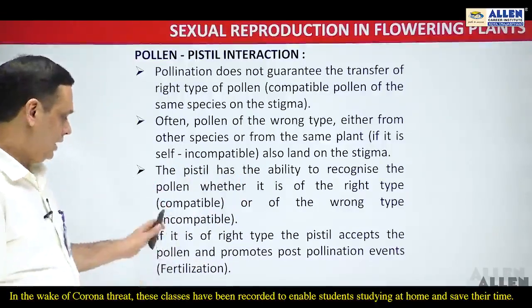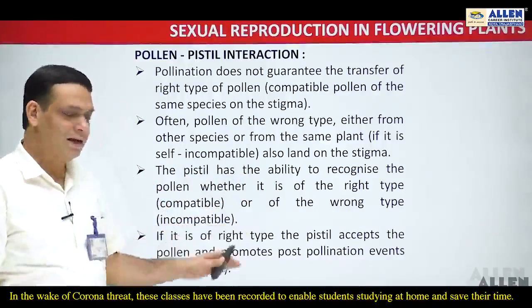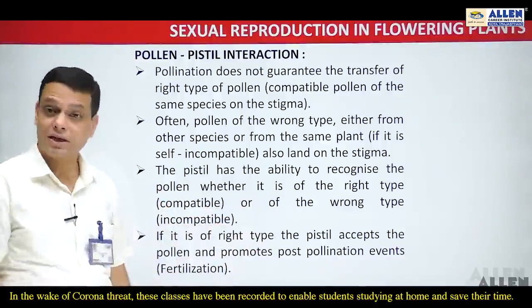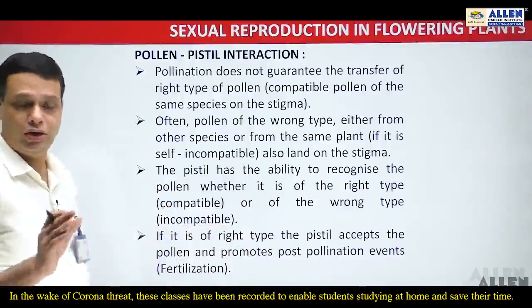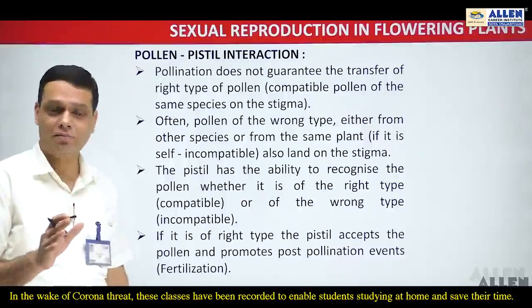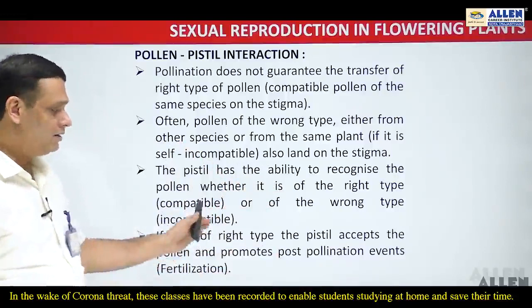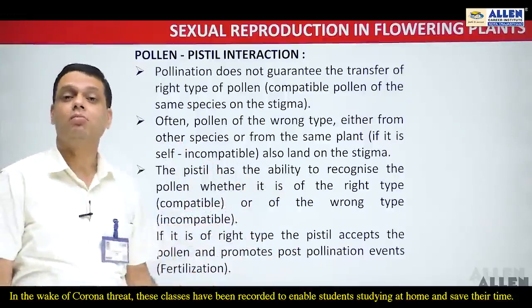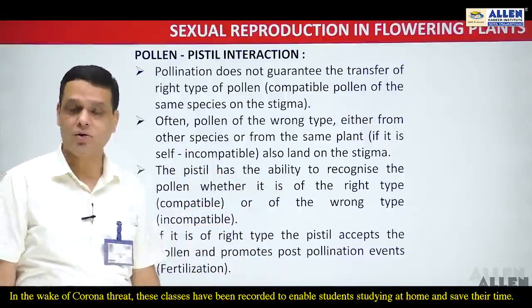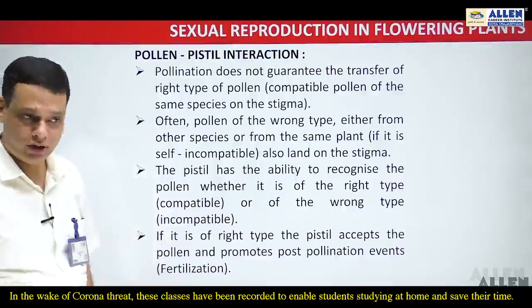in nature. So if it is of the right type, then the pistil accepts that pollen. If the pollen grain is of the right type, then the pistil accepts the pollen grain, and thus it promotes the post pollination events or development, that is the fertilization.